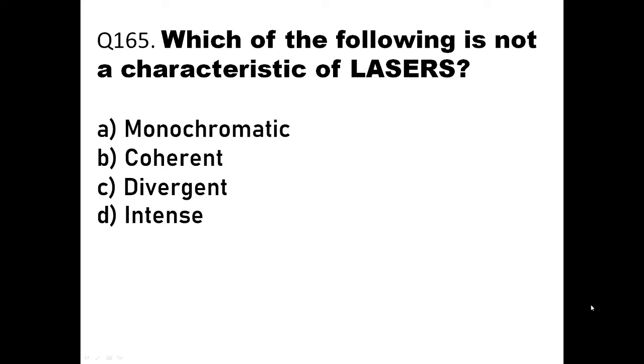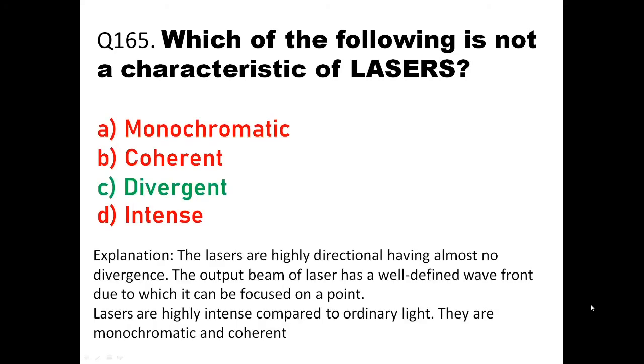It will not be divergent. So which of the following is not a characteristic? In that you can see that option C will be divergent. Okay, so the lasers are very highly directional, having almost no divergence. So divergence effect is not there in a laser output. Laser output are always coherent and intense, and they are in one direction. Okay, then we'll go to the next question.